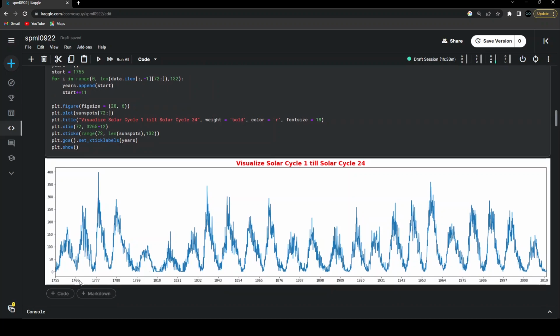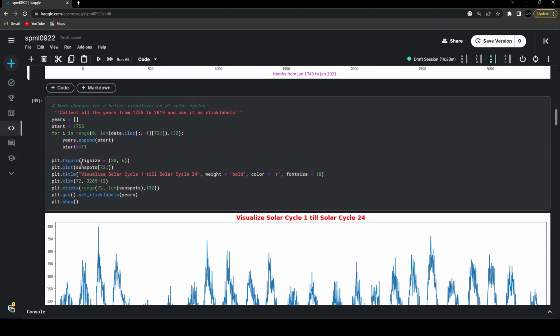And we can see that the data is exactly fitted over here. For a few of the data points we can see somewhat of a mismatch, because as we mentioned, it's approximately 11 years, not exactly 11 years. That's why we can see there's a bit of a mismatch of the years over here. But again, it started fitting properly at the end of this 24th cycle. We can see that again we are getting an approximately 11-year cycle. So that's all about the visualization.